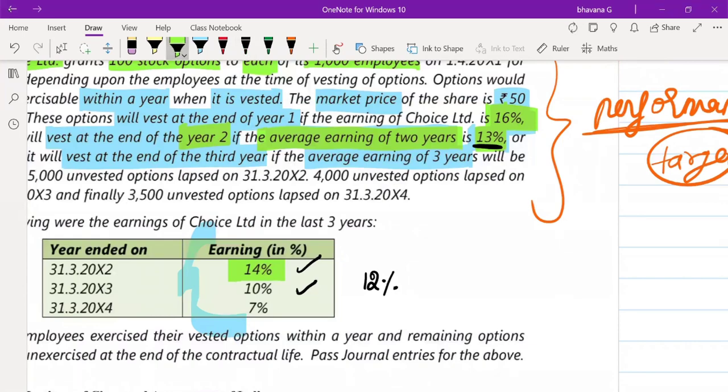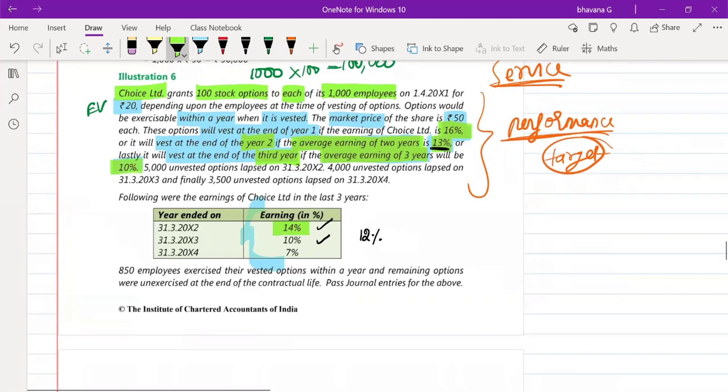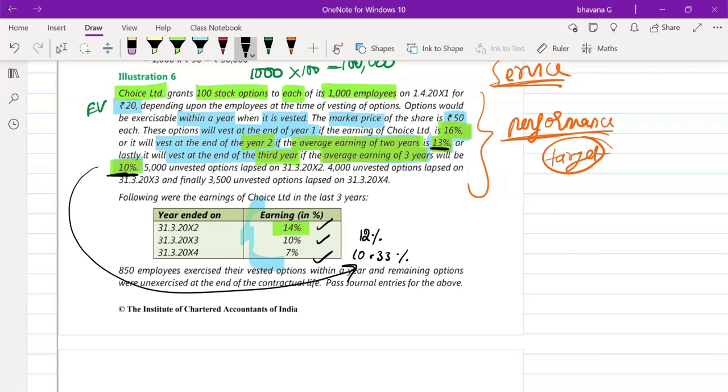Then they have told you that by the end of 3rd year, average earning of 3 years should be 10%. So what is the average earning of 3 years? 14%, 10% and 7%. So 14% plus 10% plus 7%, divided by 3. So your average earning will be 10.33%. Okay, so is it 10%? Yes, it is actually more than 10%. Very good. Their expectation was only 10%, but you got 10.33%.